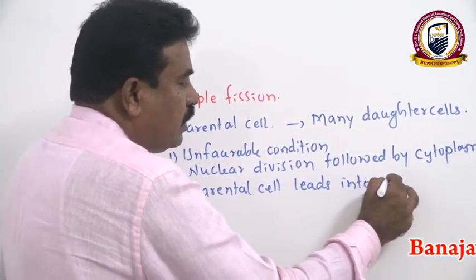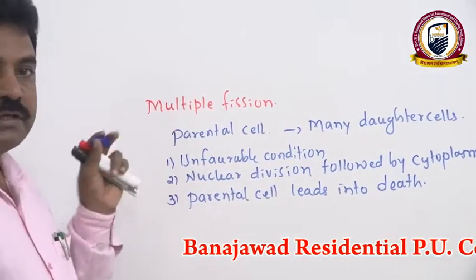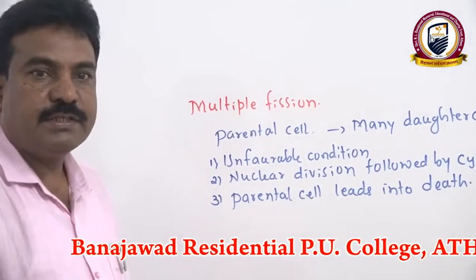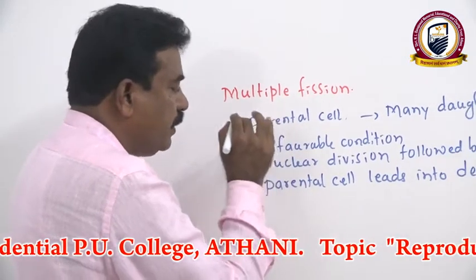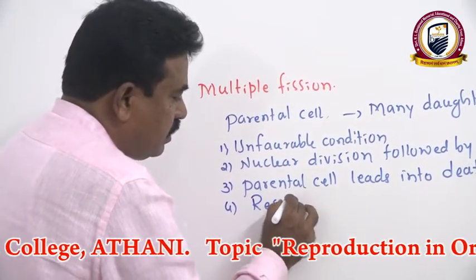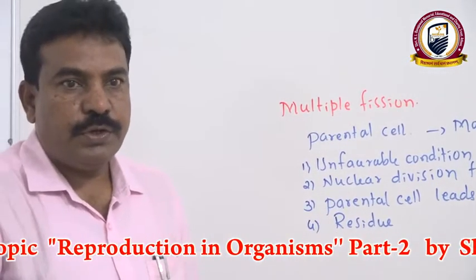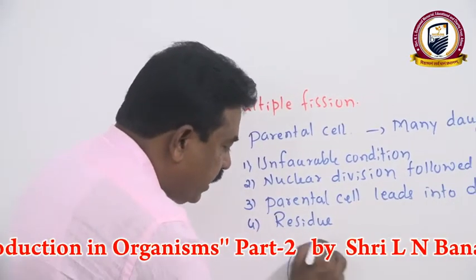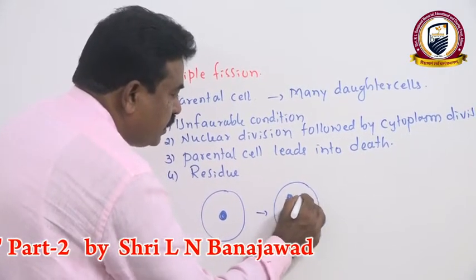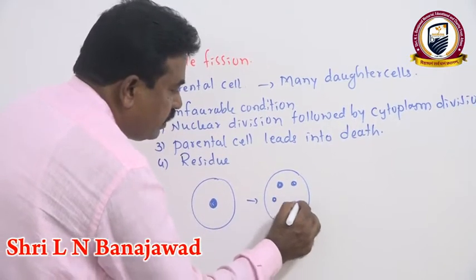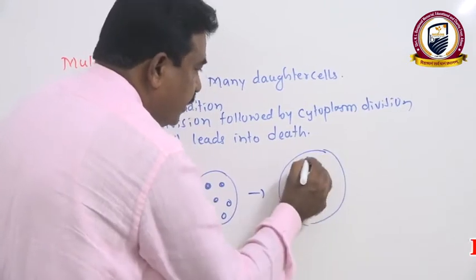Hence, unlike binary fission organisms, multiple fission organisms always lead into death. After multiple fission, the residue is left as waste material during cell division. If you take a single nucleus here, this nucleus divides into many nuclei by nuclear division, followed by cytoplasmic division.